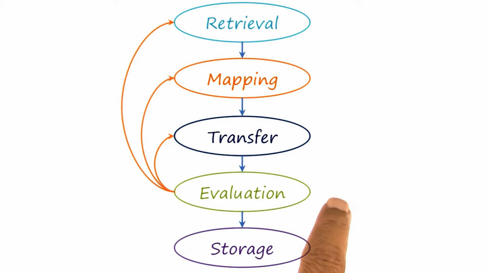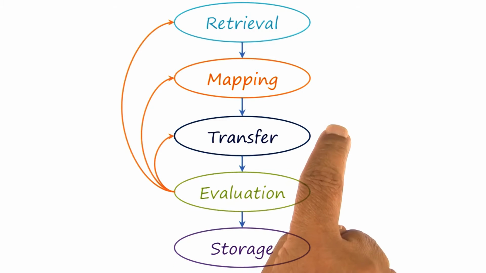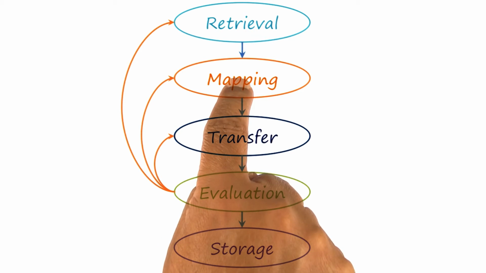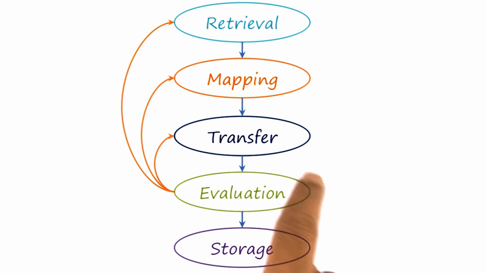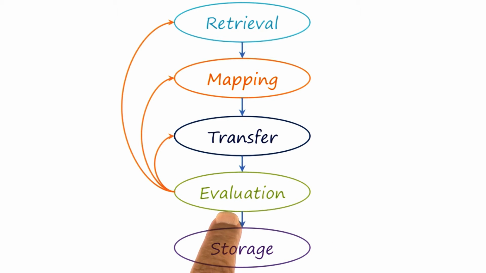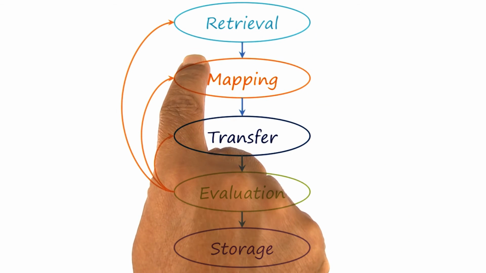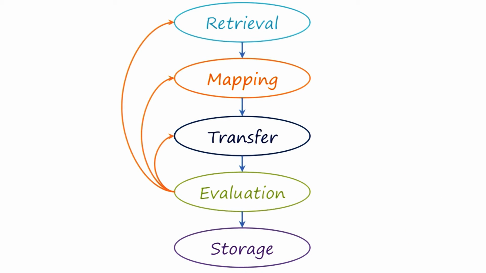Let us suppose that we evaluate the design of the robot that can walk on water and find that the design is a little too heavy. In that case, we can go back to the transfer stage and see whether we can transfer some other relationship that might make the robot a little lighter. Or we can go back to the mapping stage and see whether we can align the source case and the target problem slightly differently so that we can transfer a different relationship. Or alternatively, we can go back to the retrieval stage and try to retrieve a source case, a different kind of biological organism altogether. Thus, we see that the process of analogical reasoning is not linear at all. Instead, it can have many different kinds of iterations.